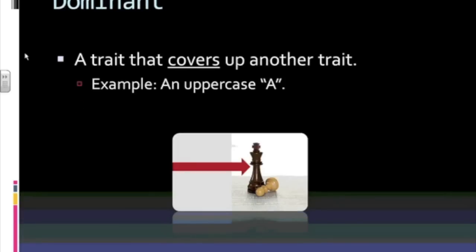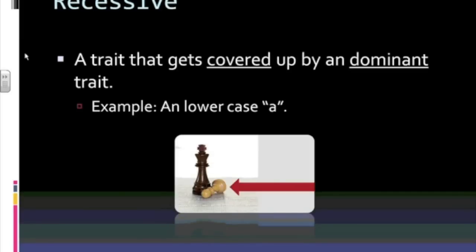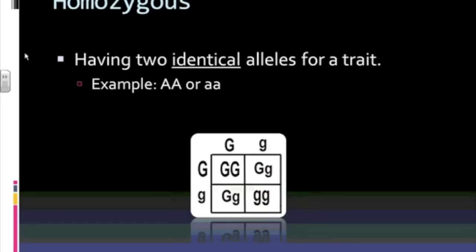Now, for dominant traits, we use a capital A or a capital letter, it doesn't necessarily have to be A, just a capital letter, to represent a dominant trait, a dominant allele. And then we use a lowercase letter to represent a recessive trait, a recessive allele. So capital letters are used to represent dominant alleles, dominant traits. Lowercase letters are used to represent recessive alleles, recessive traits.